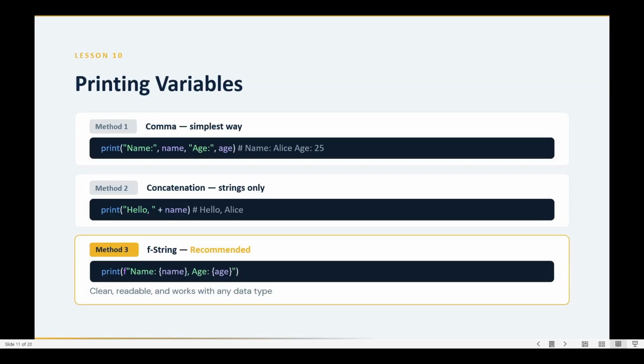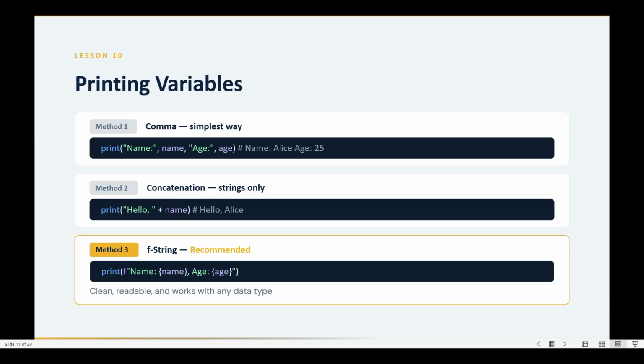Now we are going to see how to print variables. We can print variables in three ways: one is comma, one is concatenation, and one more is f-string. We'll learn about f-string later. First, we'll learn about method one and method two. Comma is the simplest way, which means you can print it easily and remember it very easily.